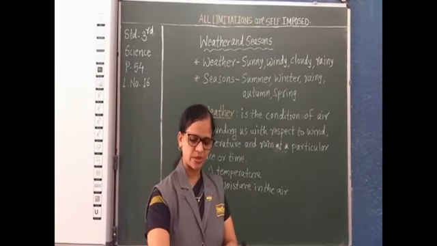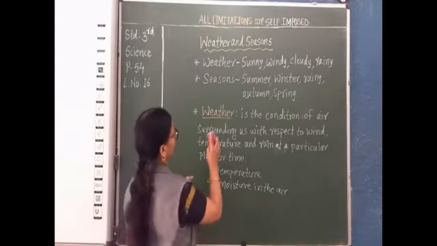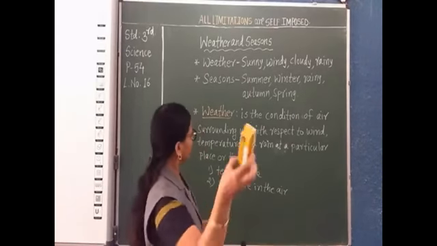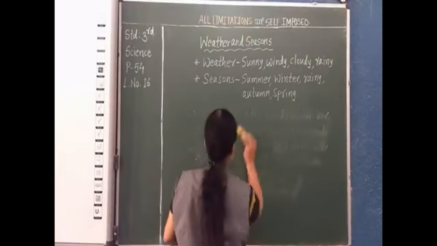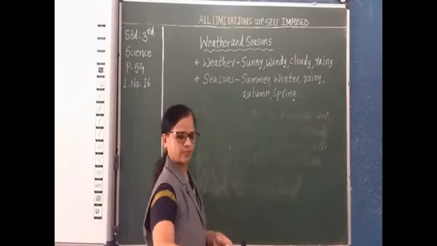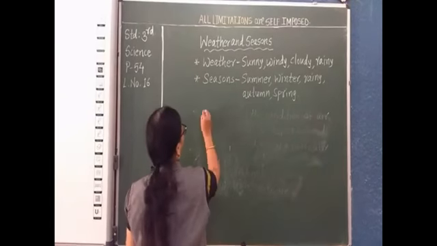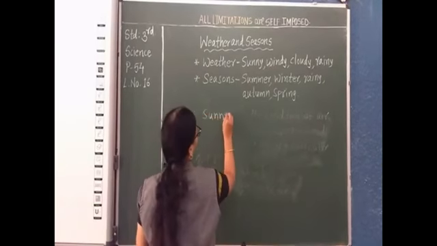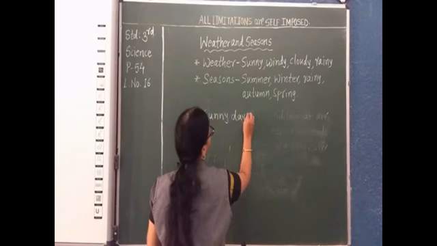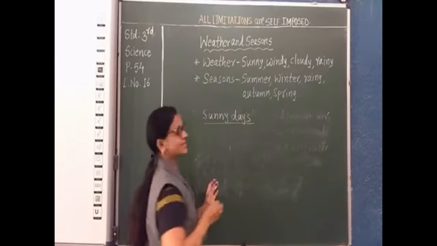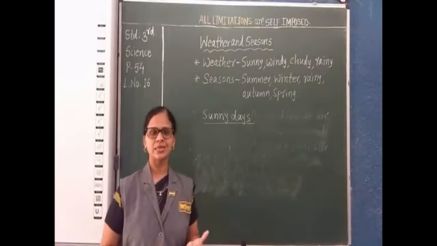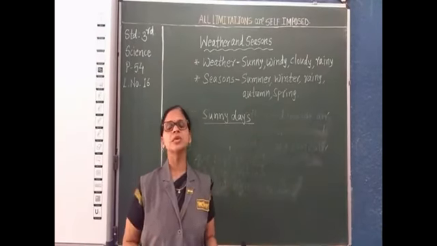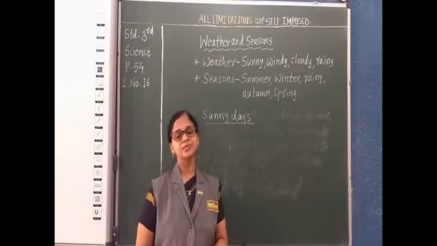Now I'm going to explain the weather on sunny days. How are sunny days? Sunny days are cloudless, which means no clouds. Again, it is warm and bright.